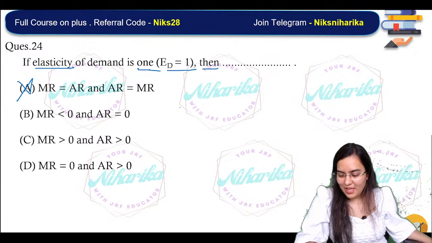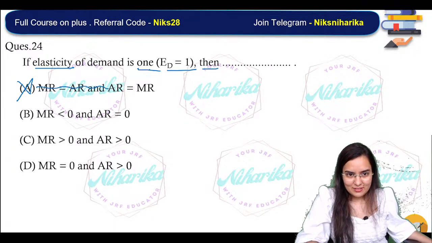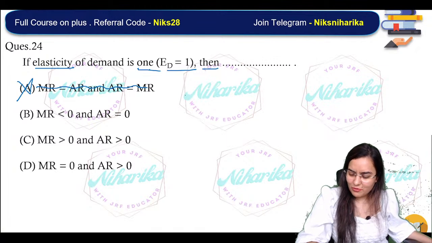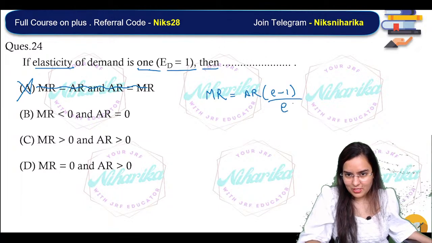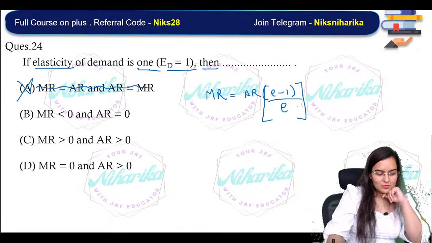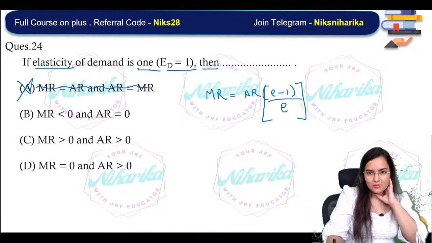Now say, what about MR? What about AR? Everything equal, is it? Do you remember the formula that we have done in class? MR is equal to AR (E minus 1) upon E. Have we done this? E minus 1 upon E. We have done this. Okay.